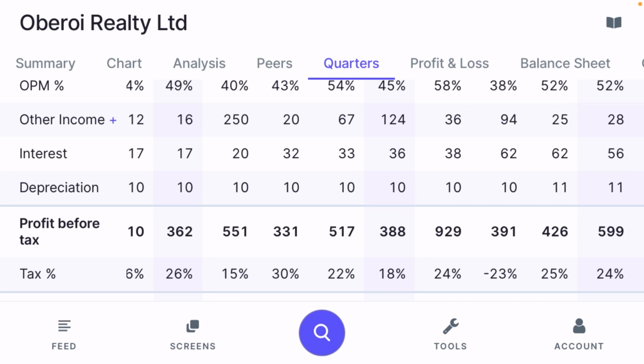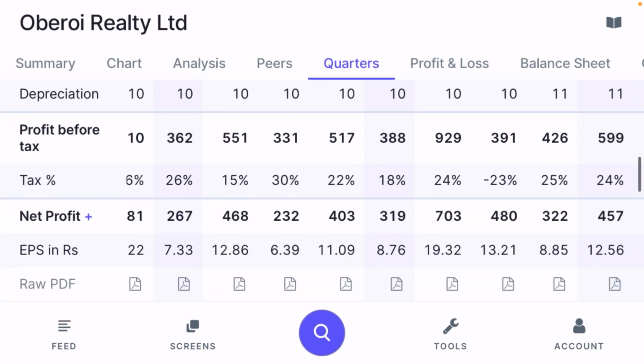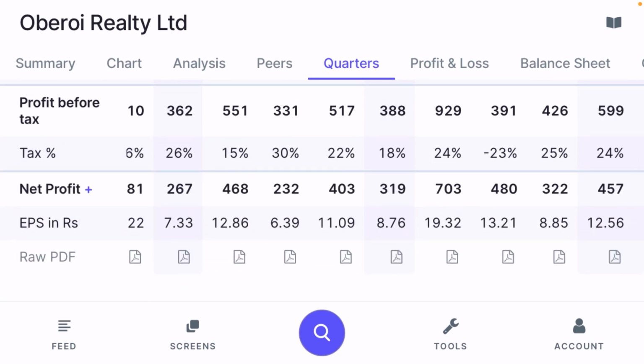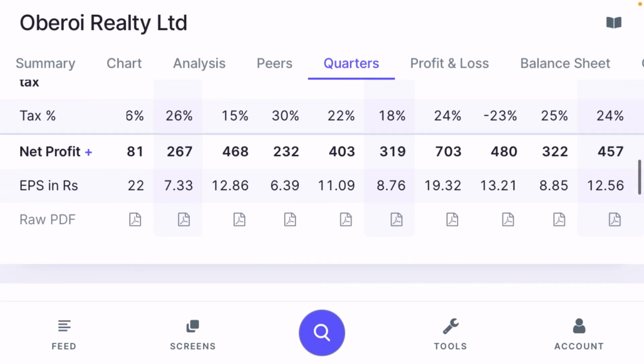The company has increased its interest and also taken some debt from the bank because of some development and growth, but they are repaying these things fast to the bank. The profit before tax also increased from 360 crore to 599 crore in the last 2 years, and the net profit, I'm talking about quarterly basis, also increased from 267 crore to 457 crore in the last 2 years.